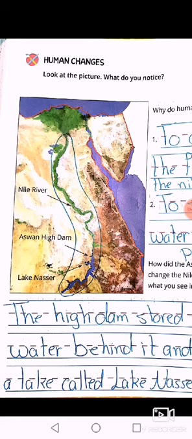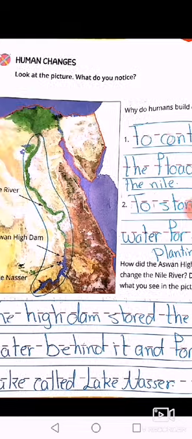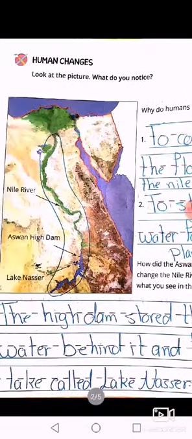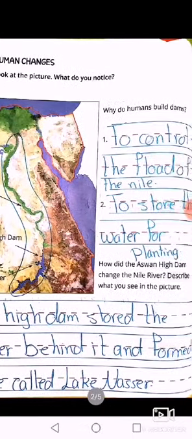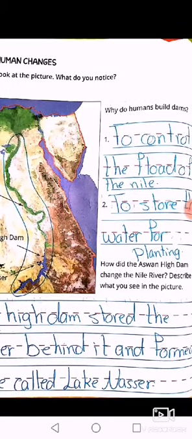Now let's answer question number 2. How did the Aswan High Dam change the Nile River? Describe what you see in the picture. The high dam stored the water behind it and formed a lake called Lake Nasser.